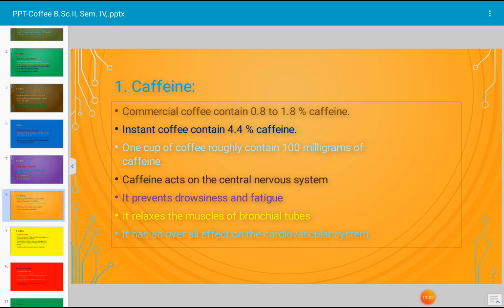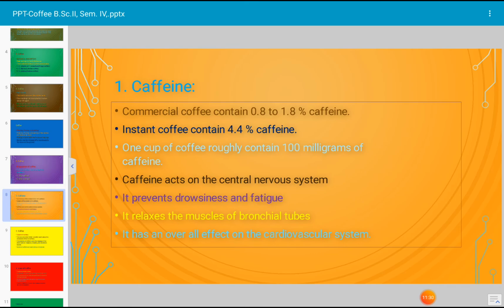And let us see, commercial coffee contains 0.8 to 1.8% caffeine, instant coffee contains 4.4% caffeine. 1 cup of coffee roughly contains 100 milligrams of caffeine. Caffeine acts on the central nervous system.